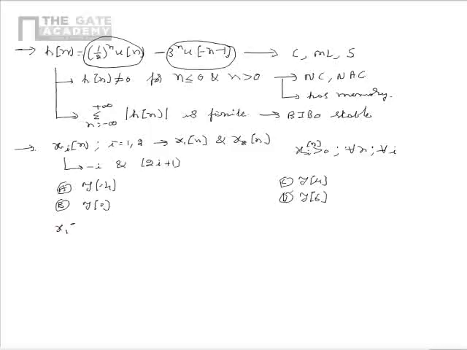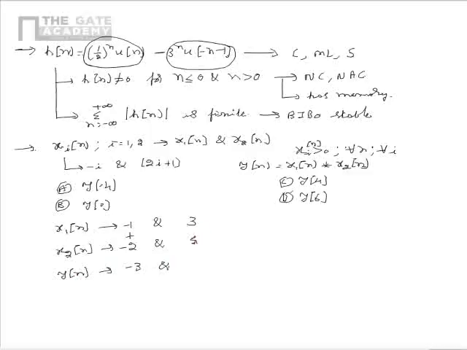We can say that x1 of n starts from minus 1 and is of length 3. Also x2 of n starts from minus 2 and is of length 5. Please note that y of n is equal to x1 of n convolved with x2 of n. This was not highlighted before. From this we can say that y of n starts from minus 1 plus minus 2, that is from minus 3, and is of length 3 plus 5 minus 1, that is 7.